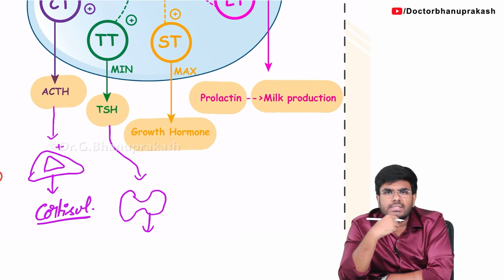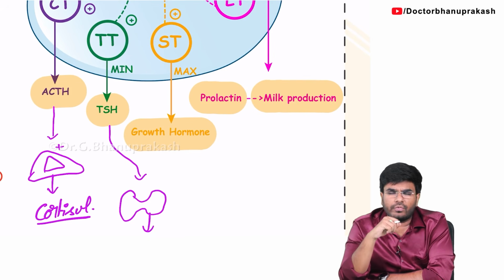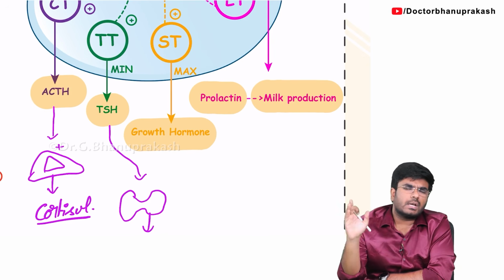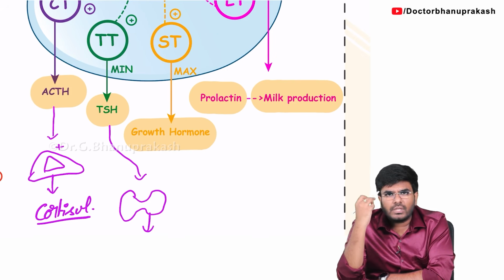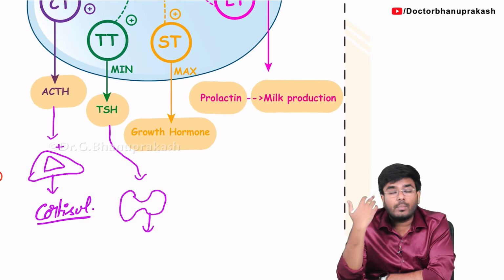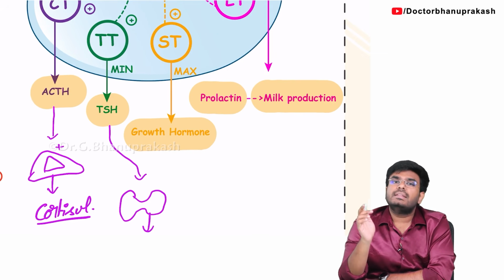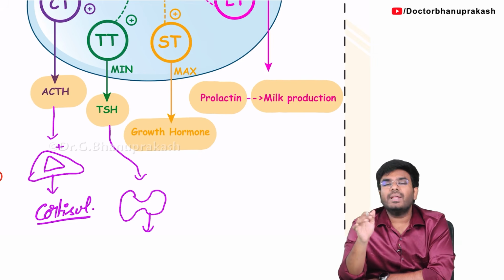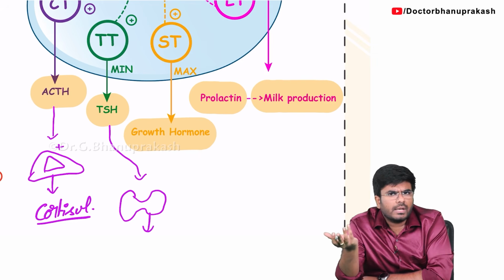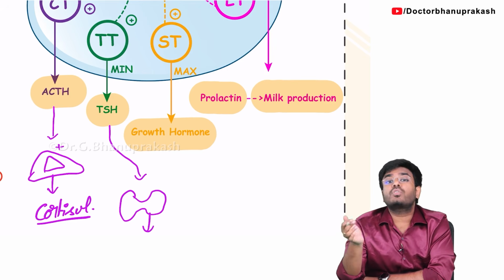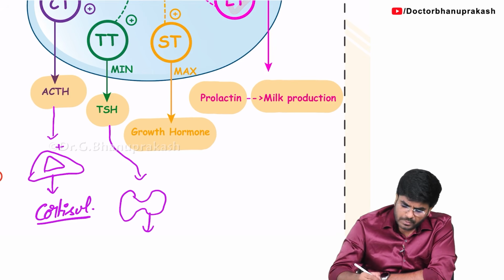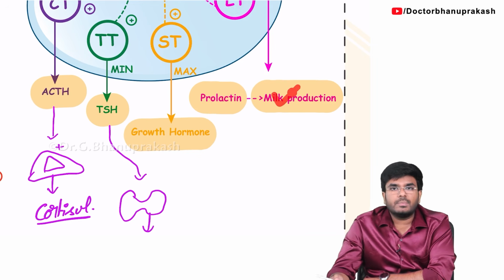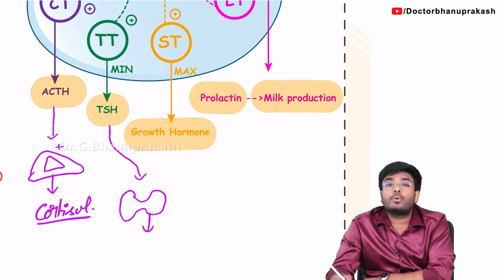Now my question to you is, imagine there is a 20-year-old female who is not yet married. Is she having a hypothalamus or not? Yes, she has a hypothalamus, anterior pituitary is there, breast tissue is also there. Then why is she not producing milk? Without a baby, there is no milk. That's normal, physiological, but the question is why? She has lactotropes, right? Lactotropes can produce prolactin, and prolactin can help in milk production. But why is she not producing milk?